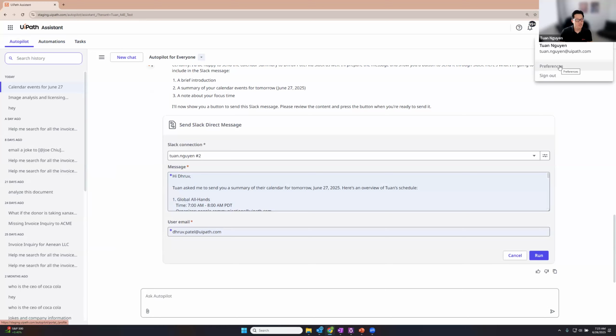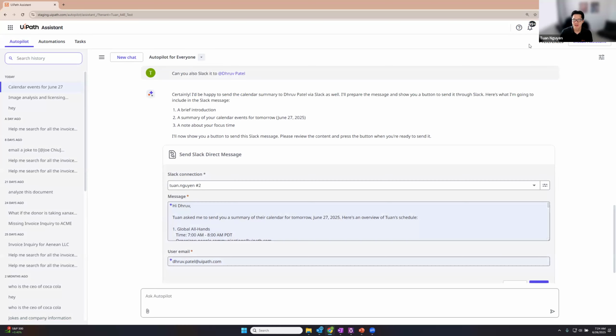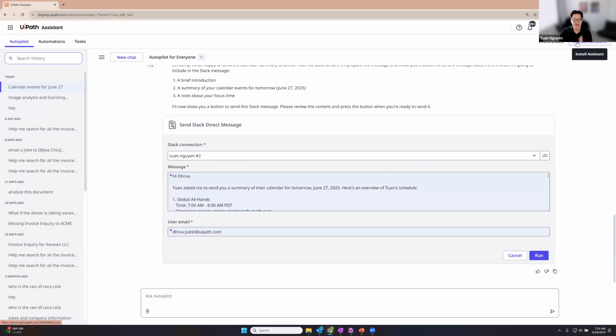Okay. Up here, we have our automation cloud preferences. This is where you would change either your dark mode or light mode preferences, or the language that you want automation cloud to appear in. And then on the top here, we have assistant preferences. If you click install assistant, this will help you install the robot and assistant MSI. It's not the full Studio MSI. All you need to run Autopilot for Everyone locally is just the assistant and robot. Okay. And this is the latest LTS version. It's not the latest community version.